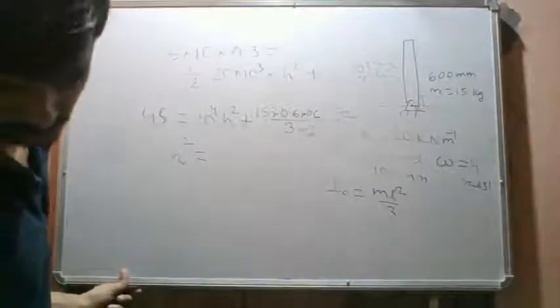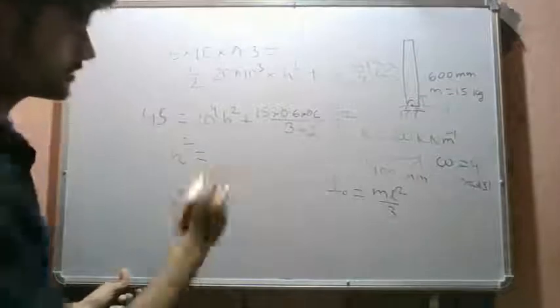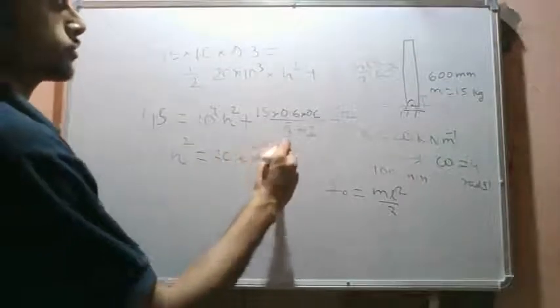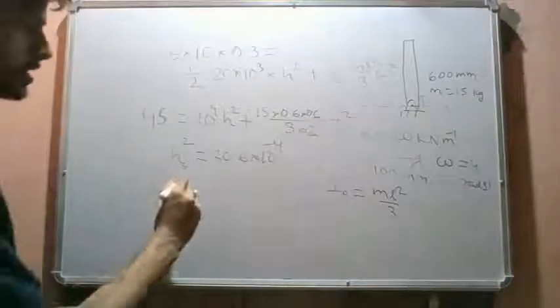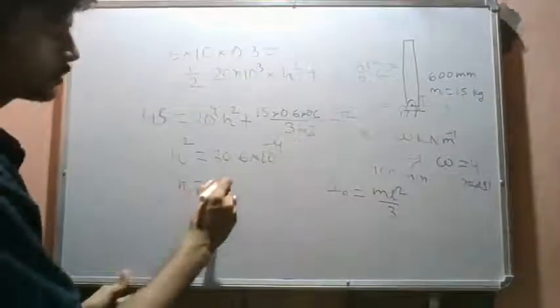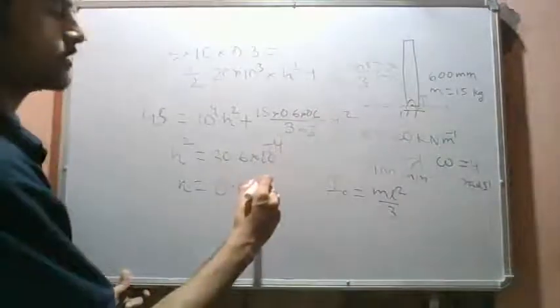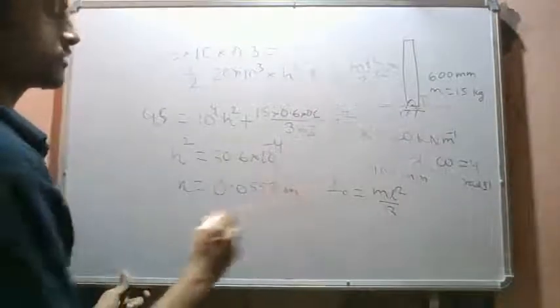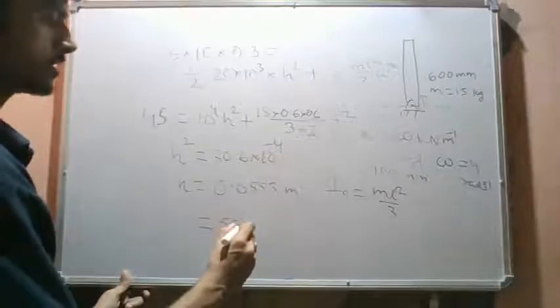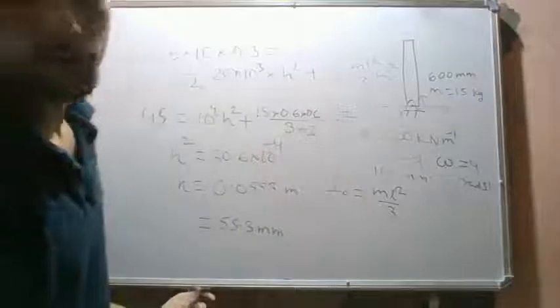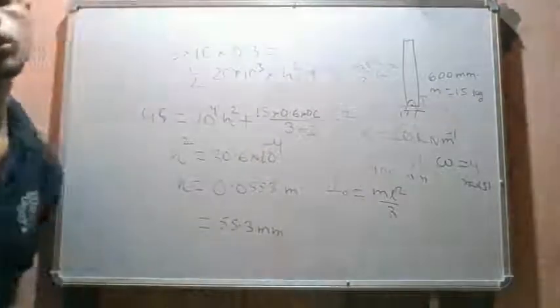From this, if we solve for h square, we get h square equals 30.6 into 10 to the power minus 4. So h equals 0.0553 meters, which is 55.3 mm. So this is the solution to our problem.